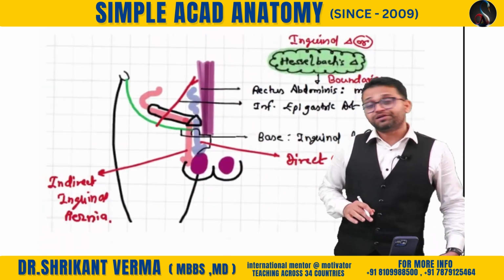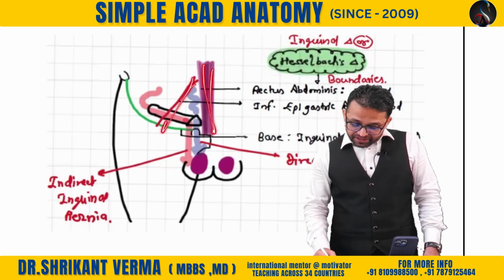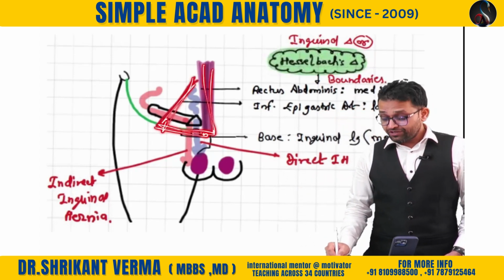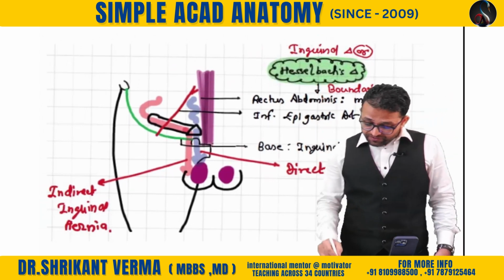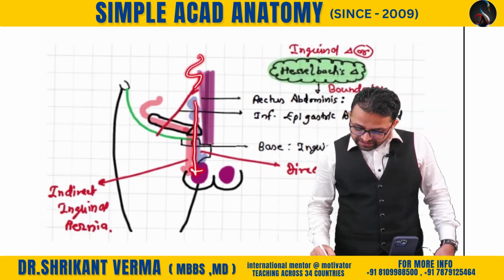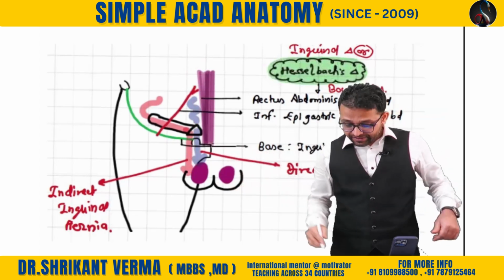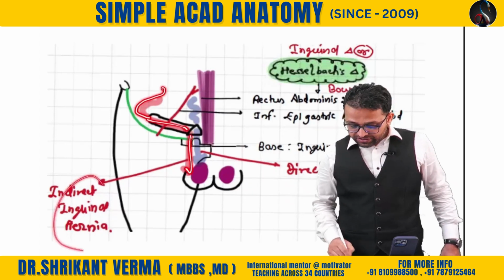So try to understand, the testis descends through this canal into the scrotum, but sometimes there is an abnormal protrusion of the viscera through this. Can you see this is the rectus abdominis, the inferior epigastric artery, and this is our inguinal ligament. So this triangle is known as the Hesselbach triangle. If the intestinal content comes directly through the superficial inguinal ring into the scrotum, that's why it is a direct inguinal hernia. But sometimes they reach the deep inguinal ring, then the inguinal canal, then here. So this is the indirect inguinal hernia.